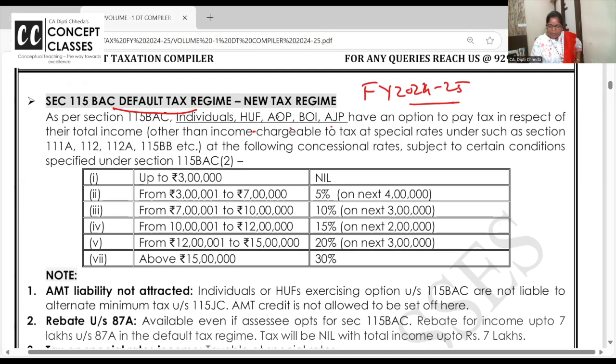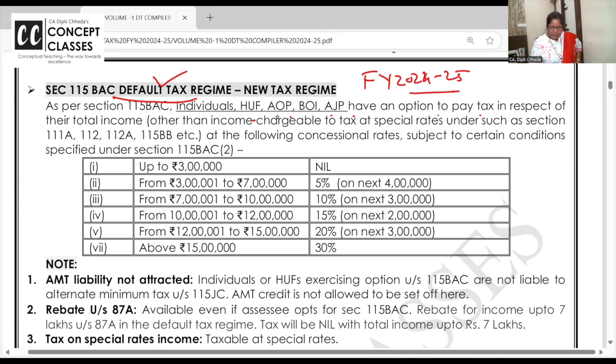Individual, HUF, AOP, BOI have the option to pay the tax as per the default tax regime. Special income like lottery, casual income, capital gain will be the same. Now here, up to 3 lakhs is nil. There it was 2.5 lakh, here 3 lakh. Next, 3 lakh to 7 lakh, 5% tax on the next 4 lakh. 7 lakh to 10 lakh, 10% tax on the next 3 lakh.